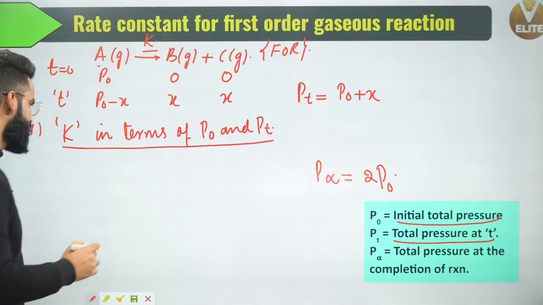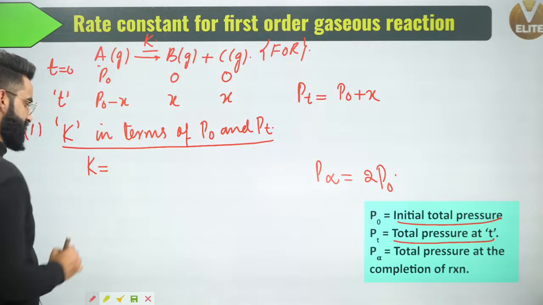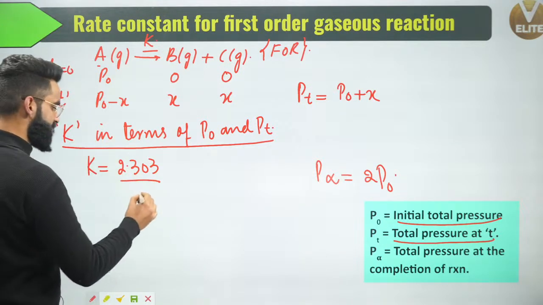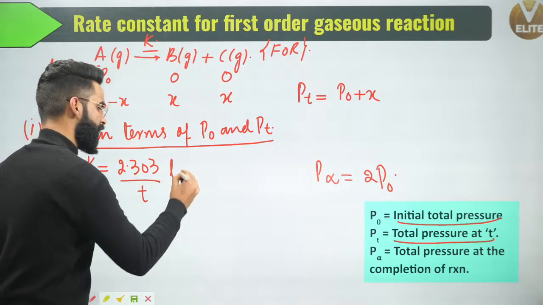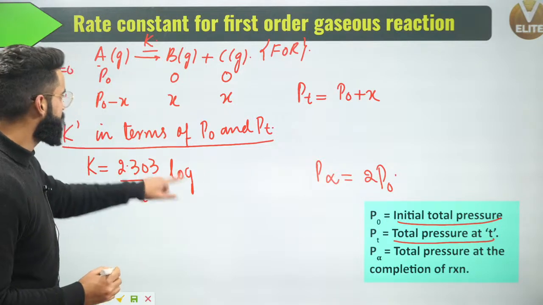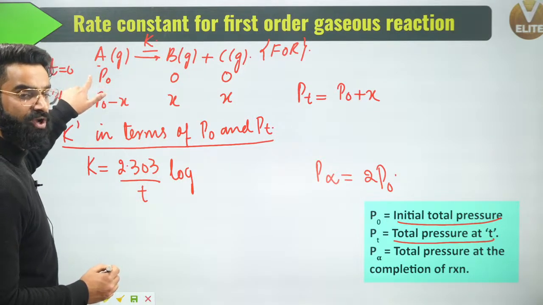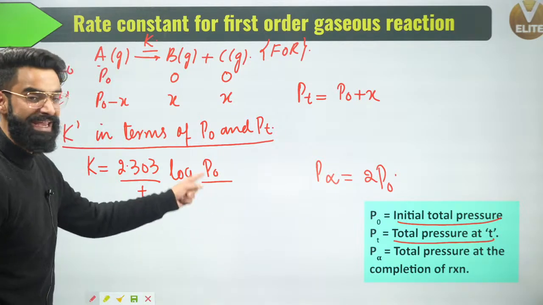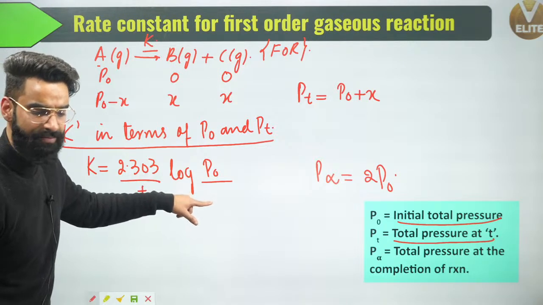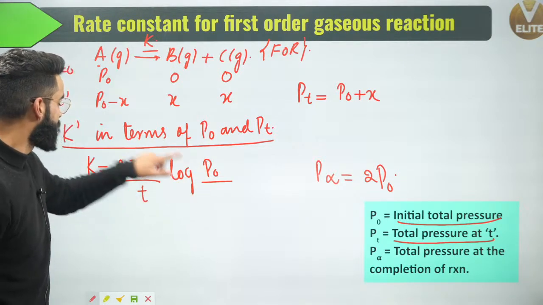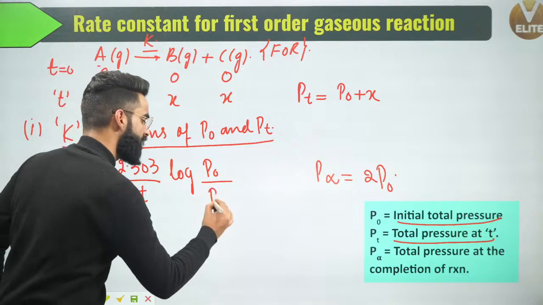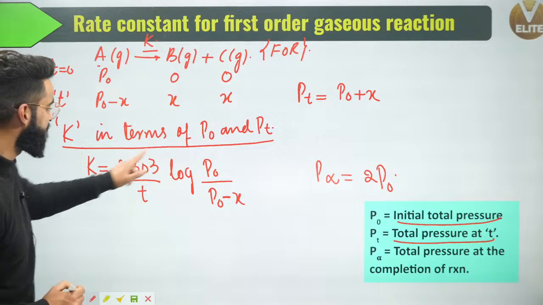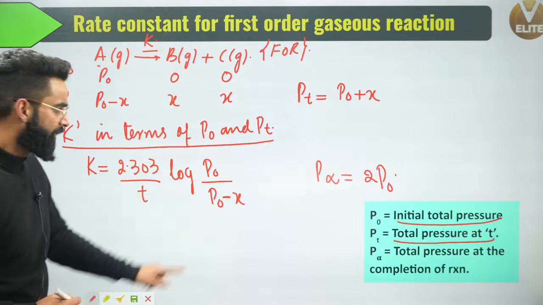Correct? What I'll be doing, I'll be writing K is equal to 2.303 divided by time interval, that is t, into log of, it used to be initial concentration A naught, but instead of initial concentration of reactant, I'll be using the initial pressure of reactant P naught, divided by, it used to be the concentration of reactant left at time t, but now I'm going to use the pressure of reactant left at time t, which is P naught minus X. So right here, I'm going to get the rate constant value K in terms of P naught and Pt. People, have a look.